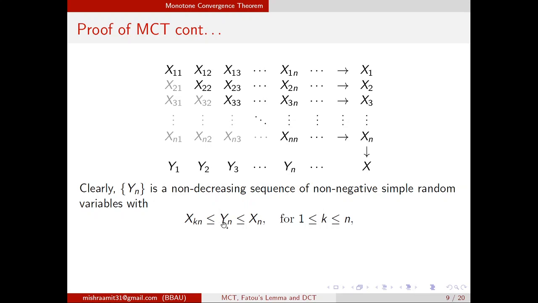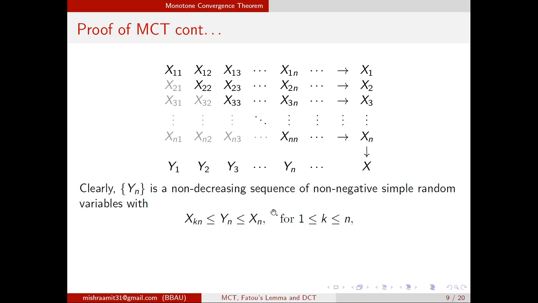And you know that xn is bigger than all these, because x1 is bigger than x1n, x2 is bigger than x2n, x3 is bigger than x3n, xn is bigger than xnn. So xn is bigger than the maximum of this. So we are getting yn in between these two numbers.